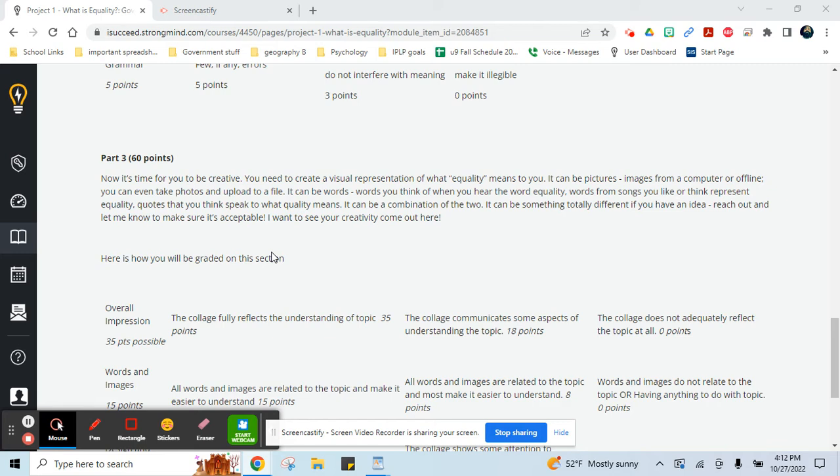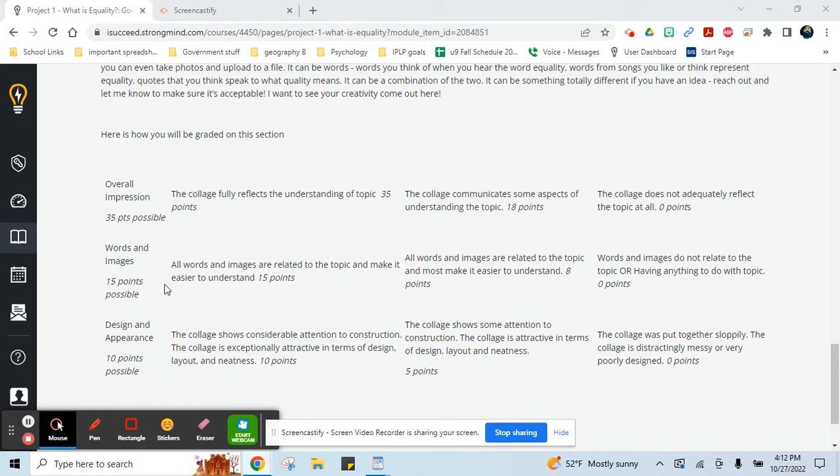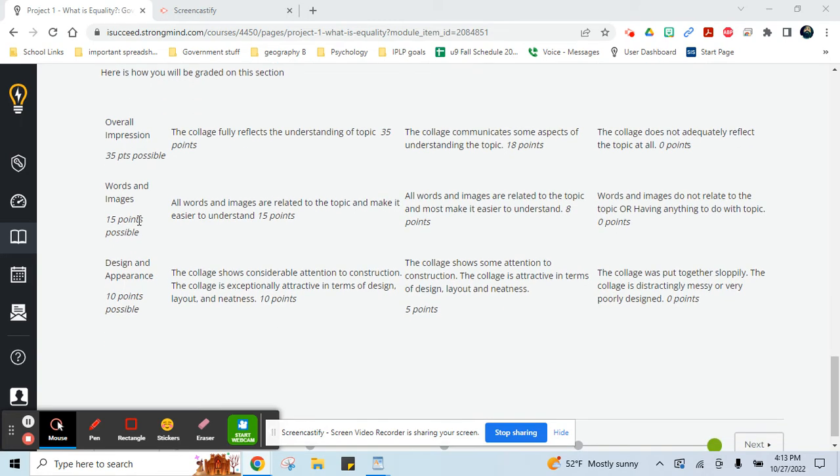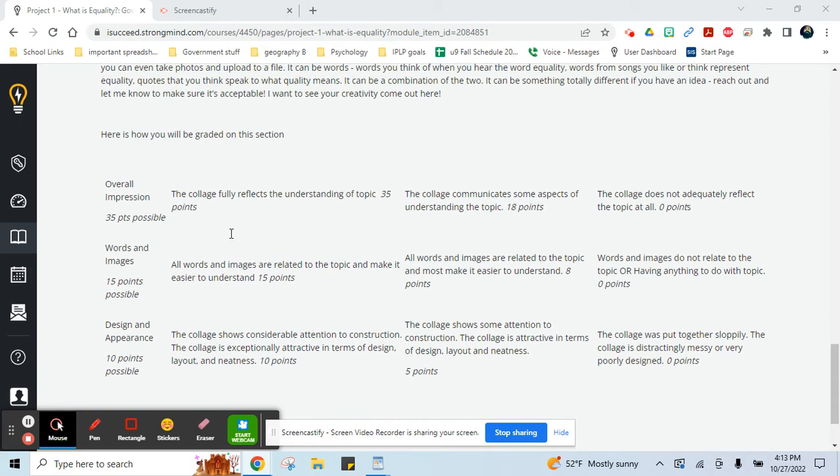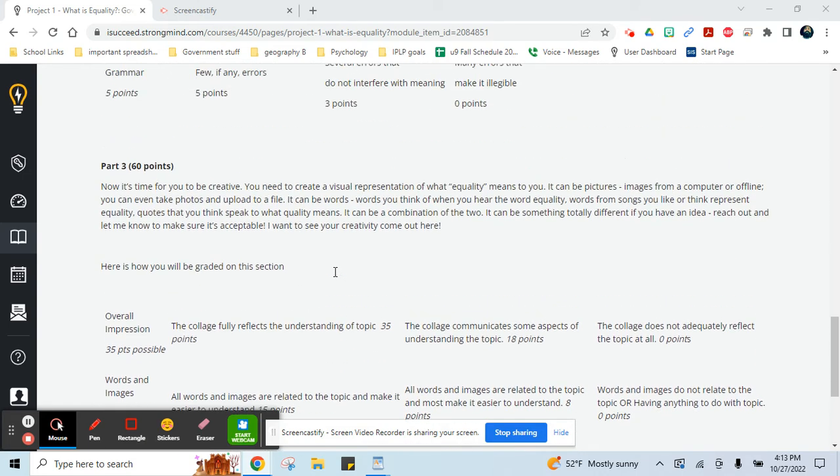You could do a photo essay. You could walk around, take pictures with your phone of things that you think represent equality and create a little document that has all those, a slideshow, something like that. So do something creative here. 60 points. Here's how you're graded on it. If you don't spend much time on it, you're going to get a lower grade. So design and appearance are part of that. Words and image are 15 points. And then the overall impression is, when I look at this, how am I going to feel by it? If it doesn't pop, if it doesn't cover the topic, you're going to lose points on it. I hope that makes sense.